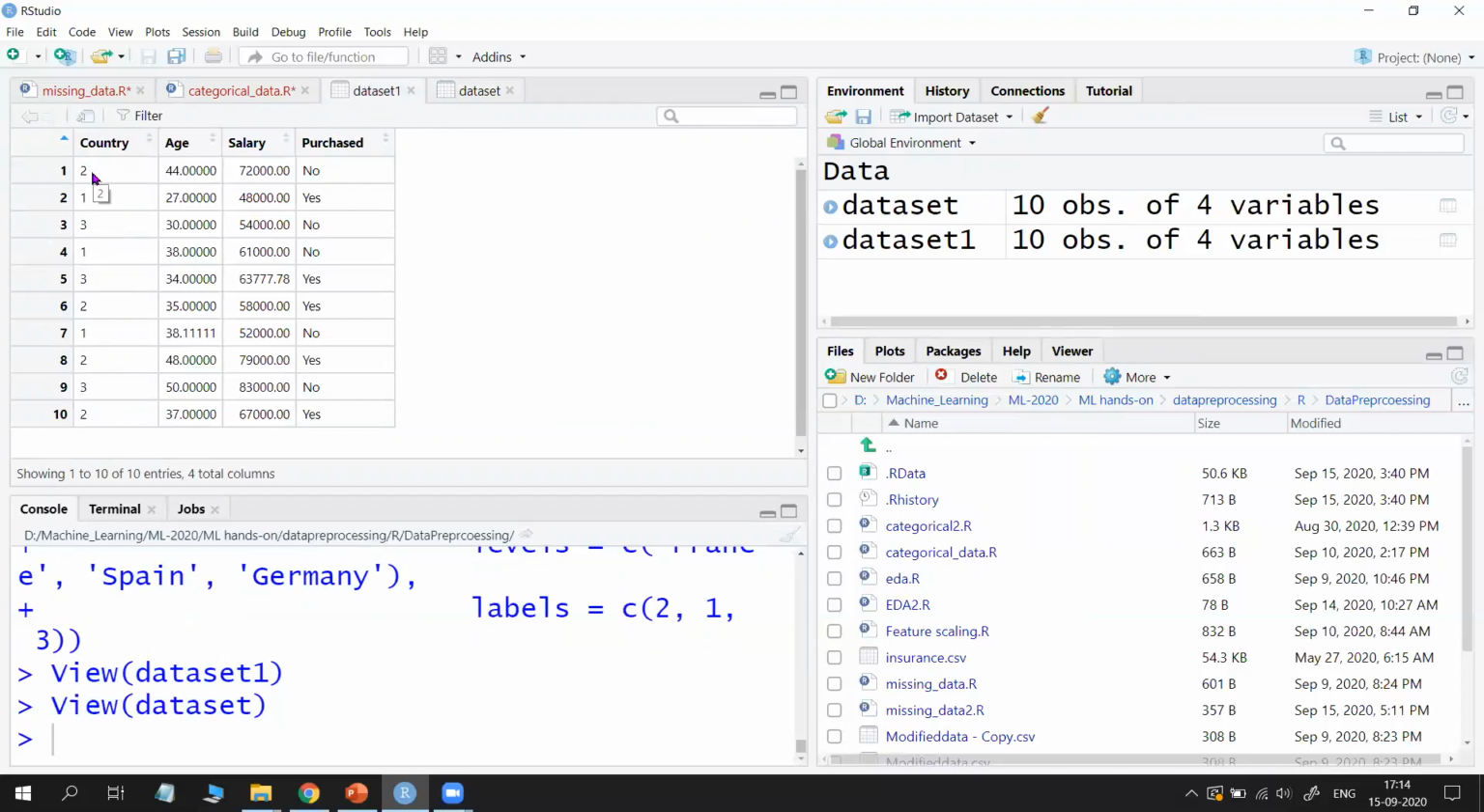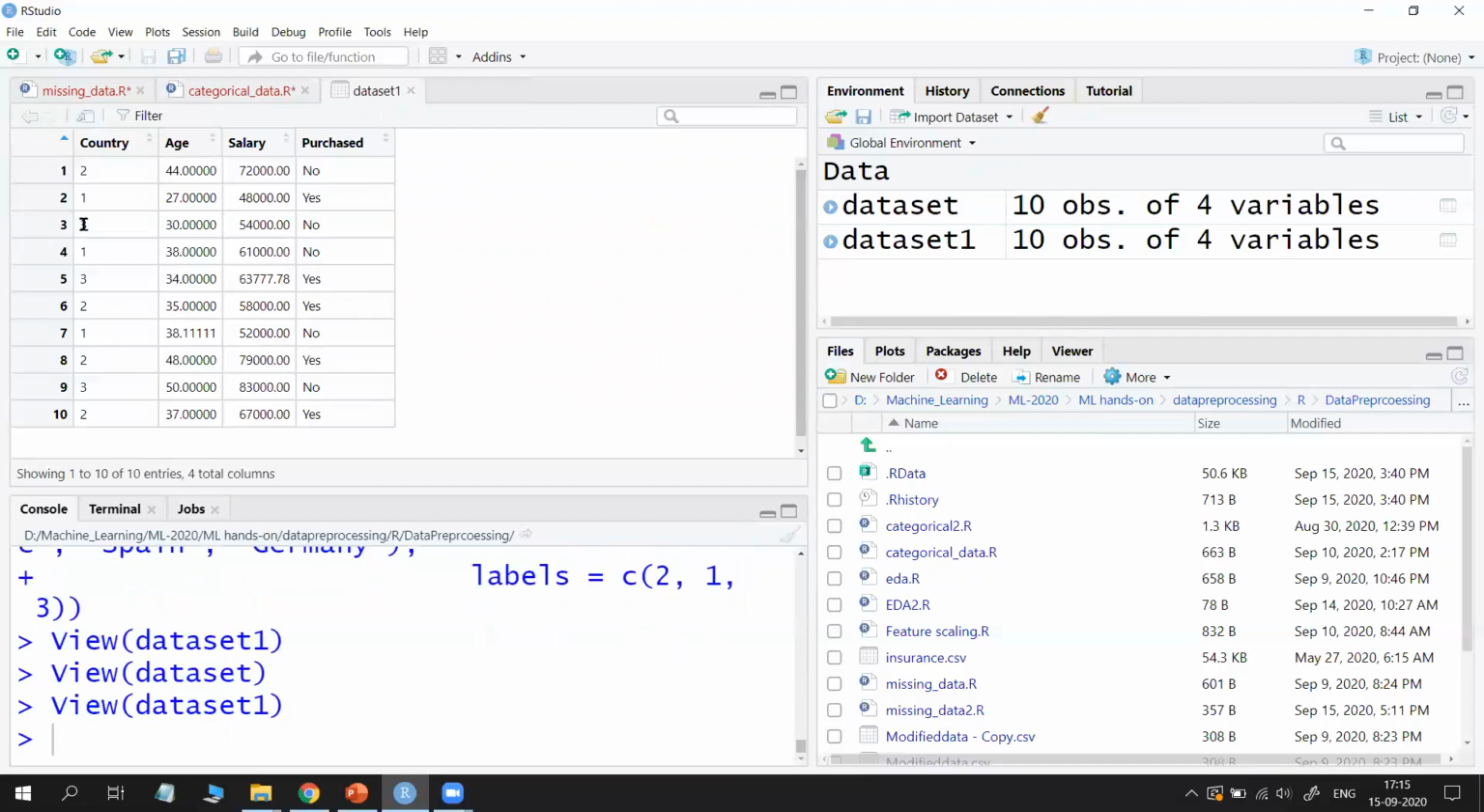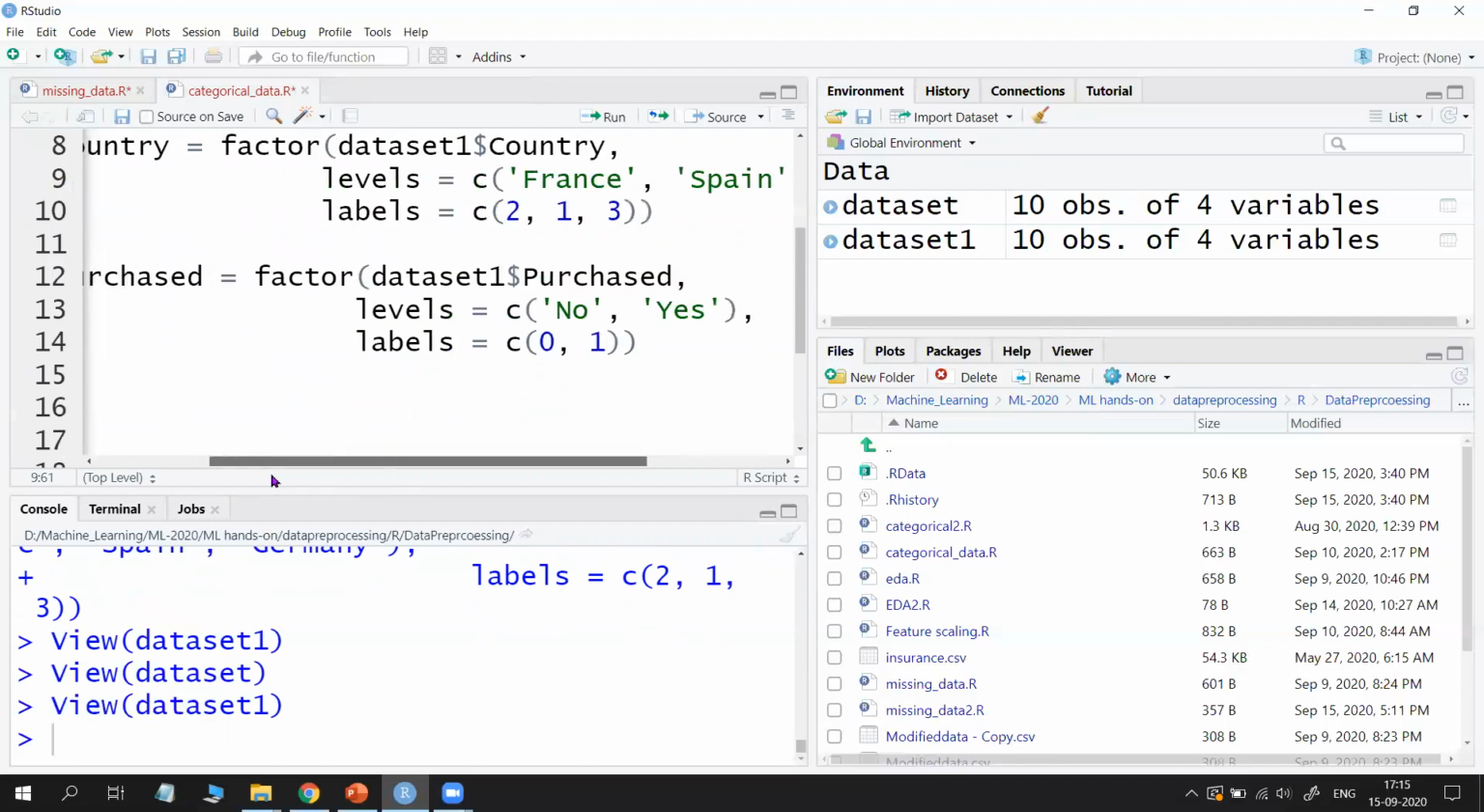Whatever you give, there is no rule. You can give France 1 or France 2, or any numbers like 5, 6, 7. But you need to remember what numbers you have given before applying the ML algorithm and after seeing the results. So this is simply a label encoding with factors. Similarly for purchased, if you open data set 1, this is applied only for country. If you want to apply it for purchased also, the same notation we are using.